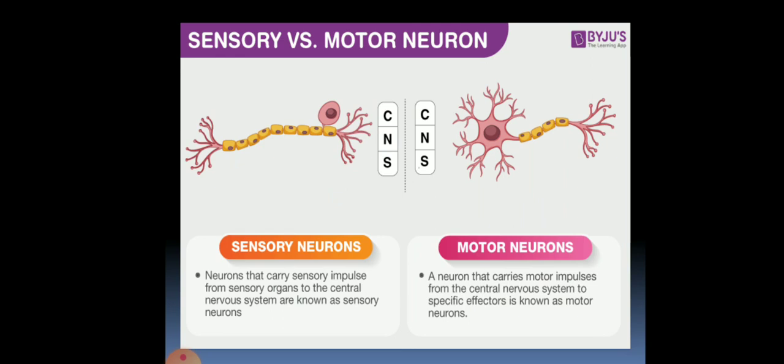So what is the difference between the sensory and motor nerves? Sensory nerves are neurons that carry sensory impulses from the sensory organ to the central nervous system, and they are known as sensory neurons. Means they carry the message from the sense organ to the brain, and the neurons that carry motor impulses from the central nervous system to the specific effectors are known as motor nerves. So they carry the message from the brain to the different parts of the body, means muscles or the glands.